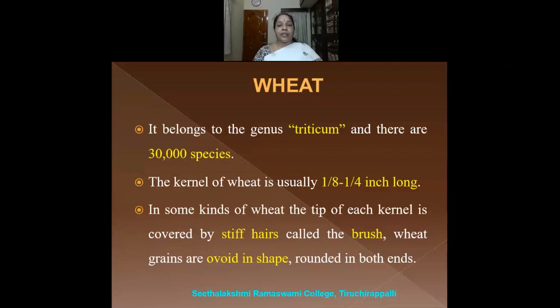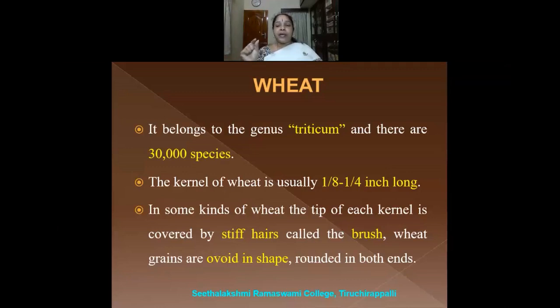The kernel of wheat, that is one grain, is called the kernel. The grain of the wheat is called the kernel. The kernel of wheat is 1/8 to 1/4 inch long. In some kinds of wheat, the tip of each kernel is covered by stiff hairs.